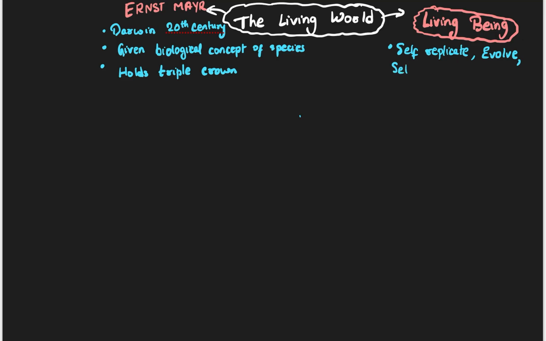Self regulate: it can regulate its own body temperature. It can adjust according to the surroundings. Whatever problem it is, we are able to adjust, right? So self regulate. And also, we are an interactive system. We can interact with everything. When all these things are present, then along with that it is also capable of responding to external stimuli.